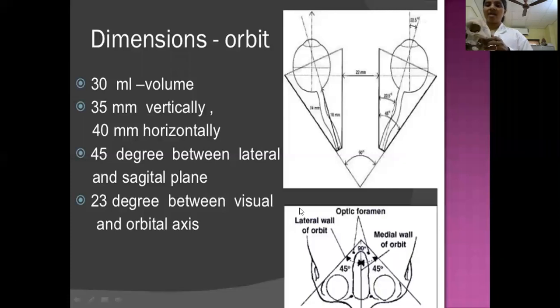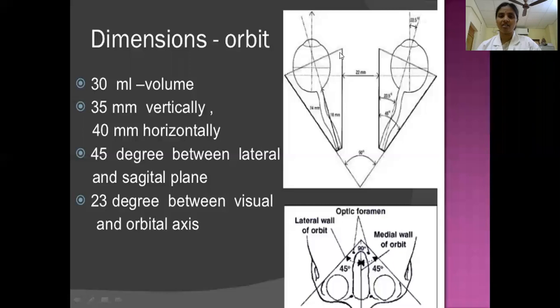The maximum dimensions we can appreciate at the base, otherwise called the orbital margin. At the orbital margin, what is the vertical extent? That is, the vertical diameter and horizontal diameter. Here you see, if you compare, the vertical diameter is less than the horizontal. The vertical is 35 mm, whereas the horizontal is 40 mm. So these are the dimensions at the orbital margin. Then what is the angle? Here you see the line representation of the orbit.